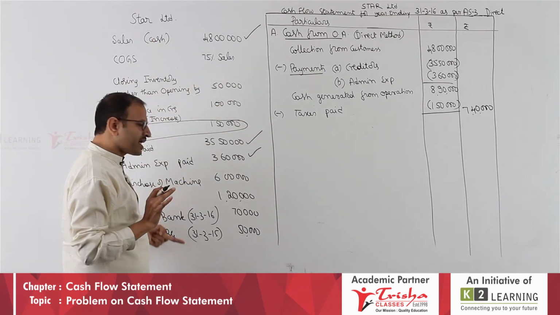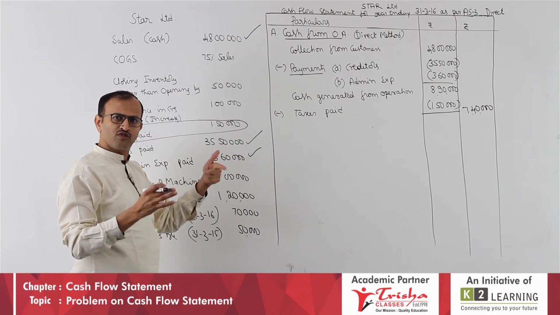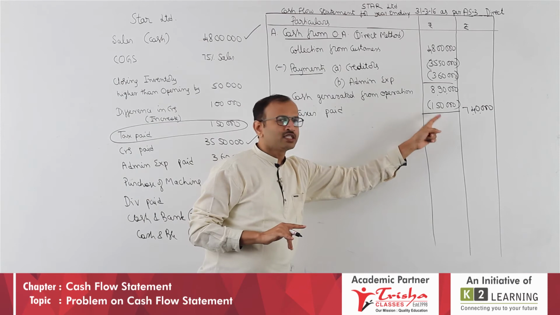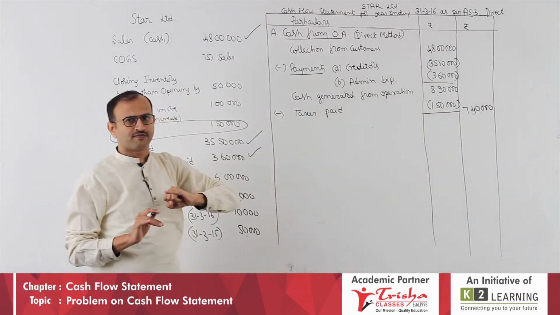You do not have any extraordinary items listed, that is why I have not written. So, you can skip it. If you want to write, you write plus or minus extraordinary item 0. 7 lakh 40 minus 0, 7 lakh 40,000.